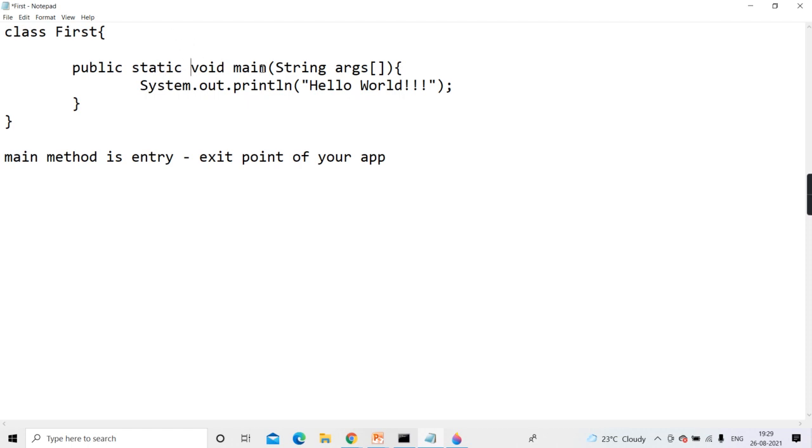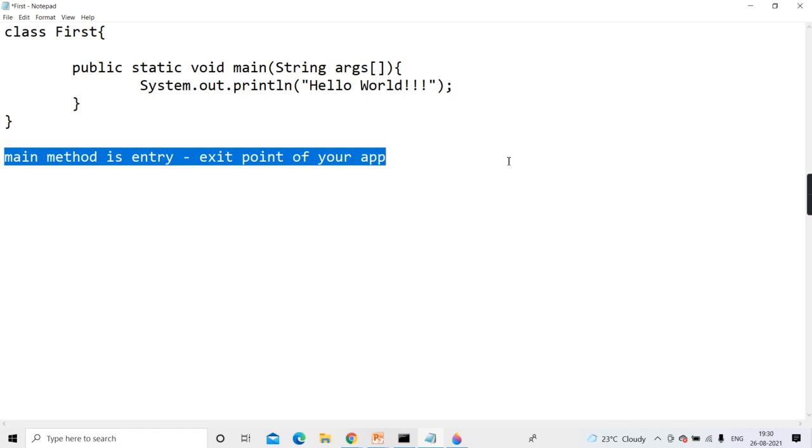Can JVM directly invoke main? As it is static, anyway there is no need to create an object to call it. Because it is static, it can be directly invoked in the context of, sorry, in the context of JVM. Getting? Means the Java Virtual Machine can invoke it because it is static. Agreed guys?